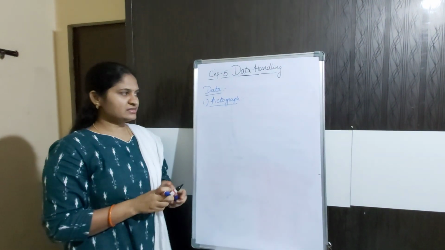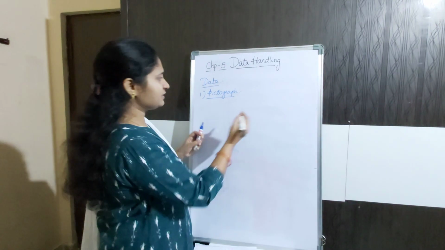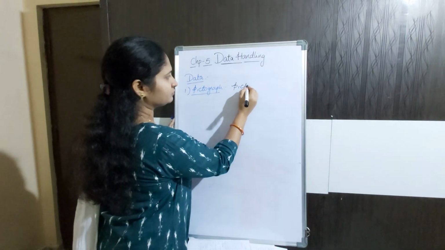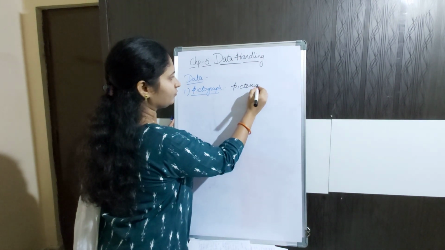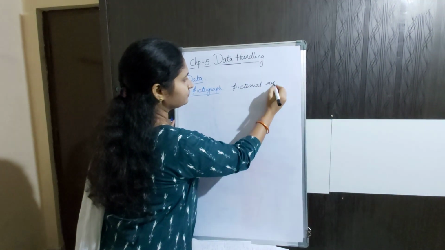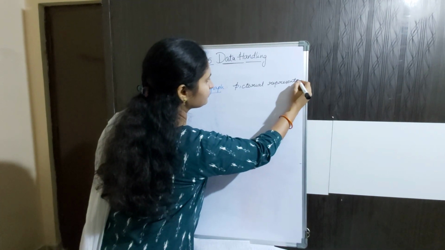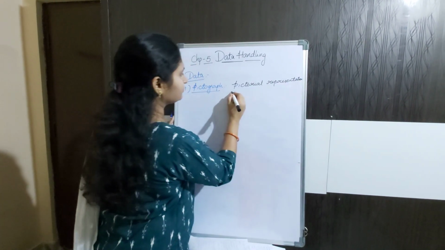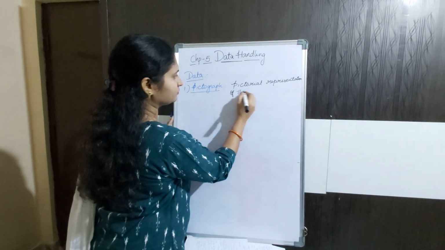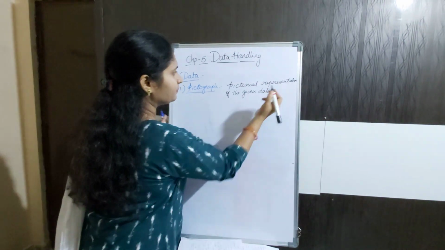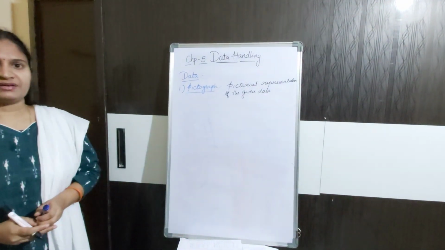Now, what is a pictograph? Pictograph is nothing but pictorial representation, the pictorial representation of given data.